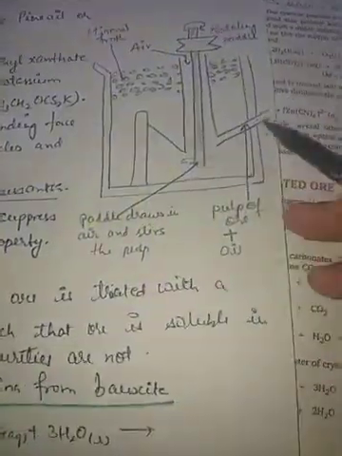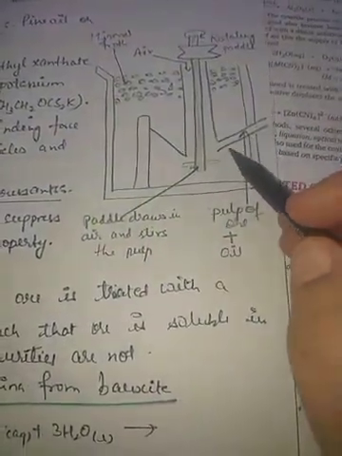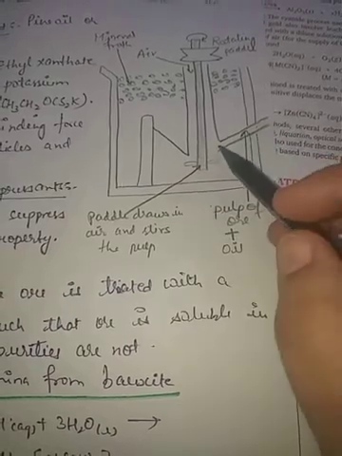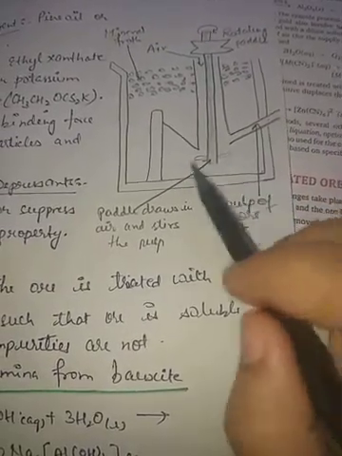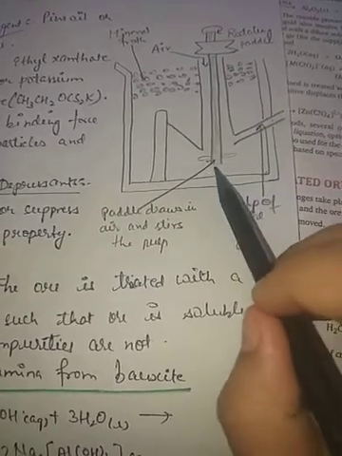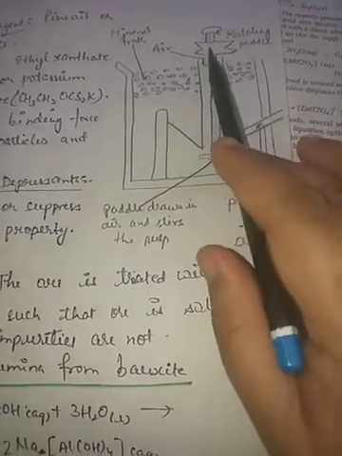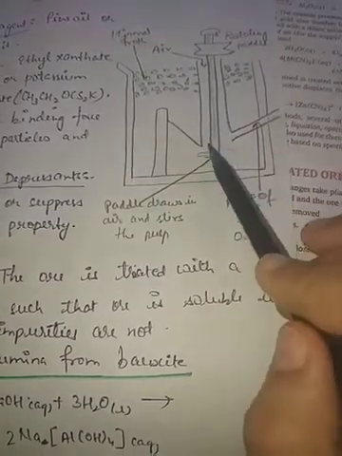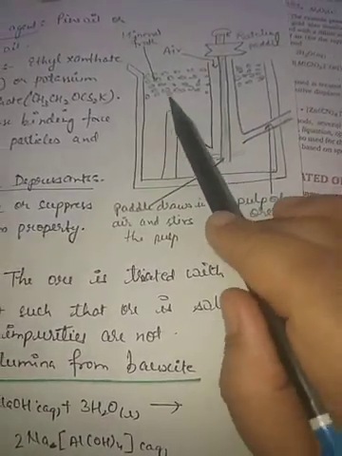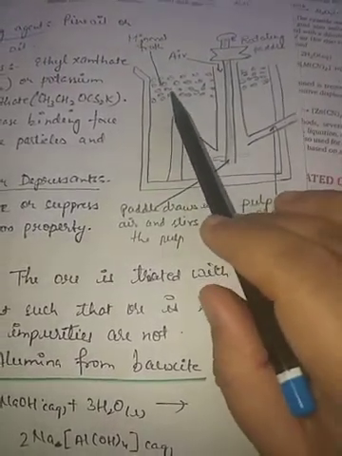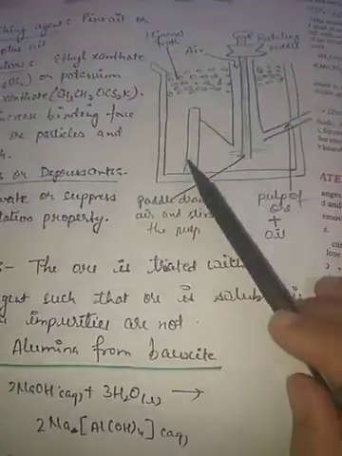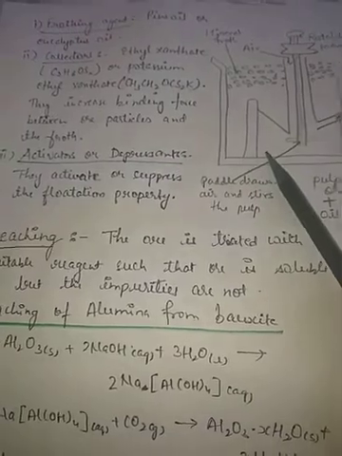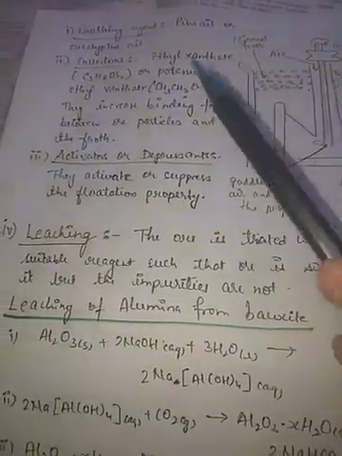So see here, the pulp of ore and oil is put inside it. Here the paddle is there. It keeps on rotating or agitating at a high speed. This is the rotating paddle. Air comes from here, and when froth comes, the froth along with the oil comes over here, and it can be easily collected, and the impurities settle down at the bottom of the container. So this is the froth flotation method.